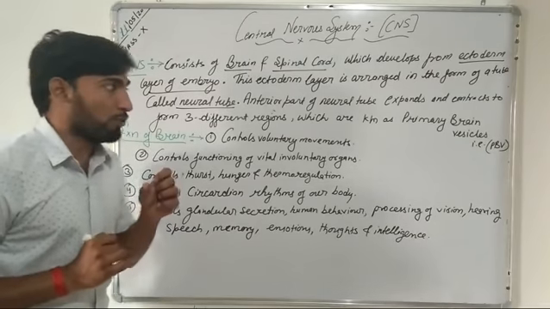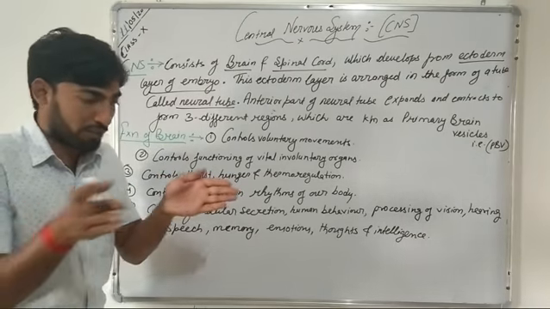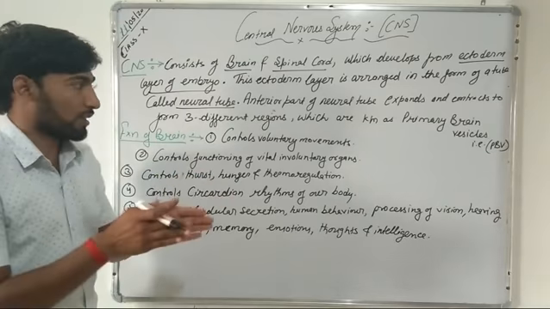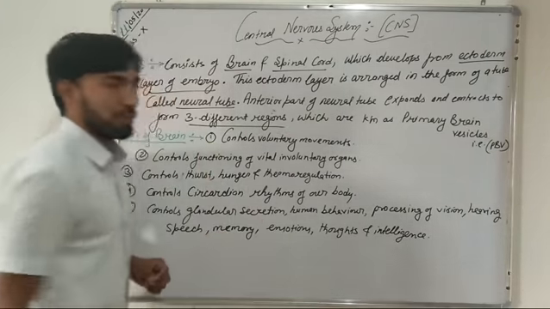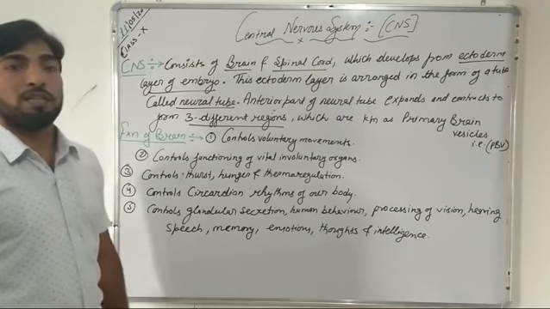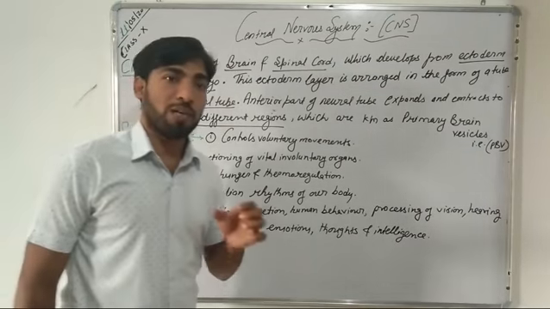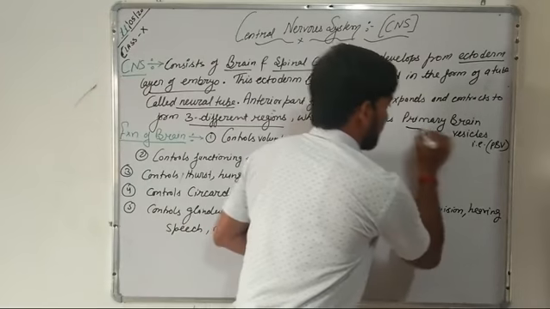This neural tube expands and constricts, and it results in the formation of three different regions. These three different regions are known as primary brain vesicles, that is PBV.